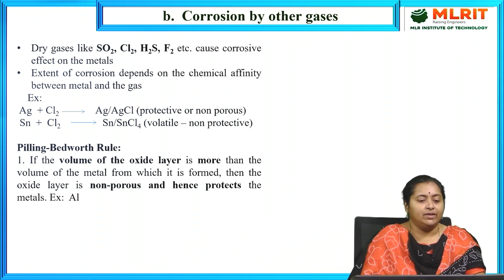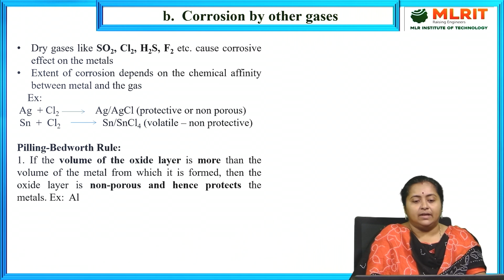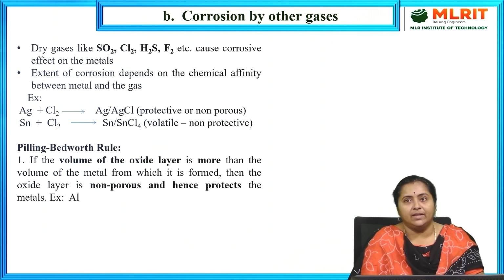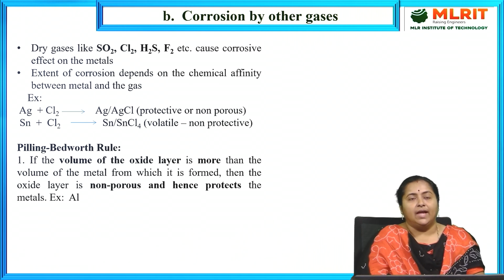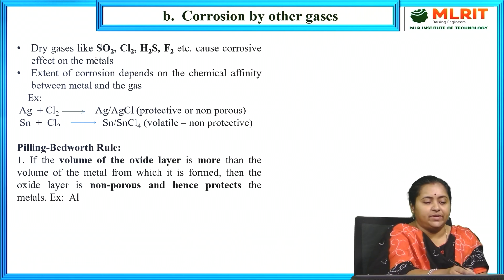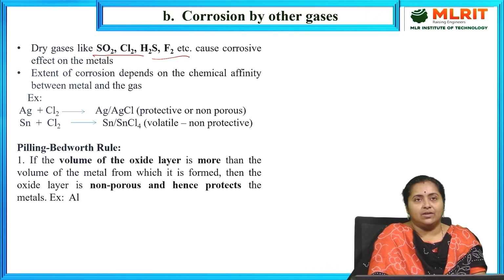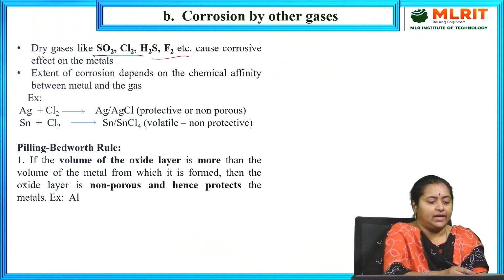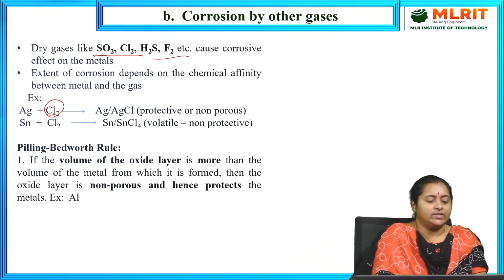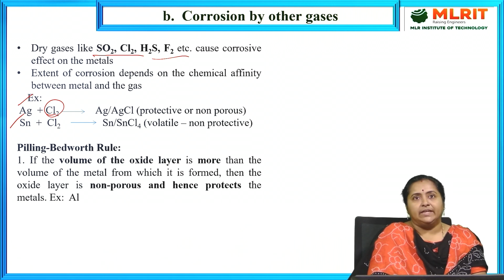So far what we have discussed: what is the second type of dry corrosion? First one is oxidation corrosion. Second one is corrosion by other gases. That means other than oxygen, if any atmospheric gas attacks the metallic surface, for example, oxides of sulfur, chlorine, fluorine and hydrogen sulfide. If these attack the metallic surface, for example, I have considered the attack of chlorine on the surface of silver and tin. So the same gas attacks the surface of two different metals. I am going to take it as an example.